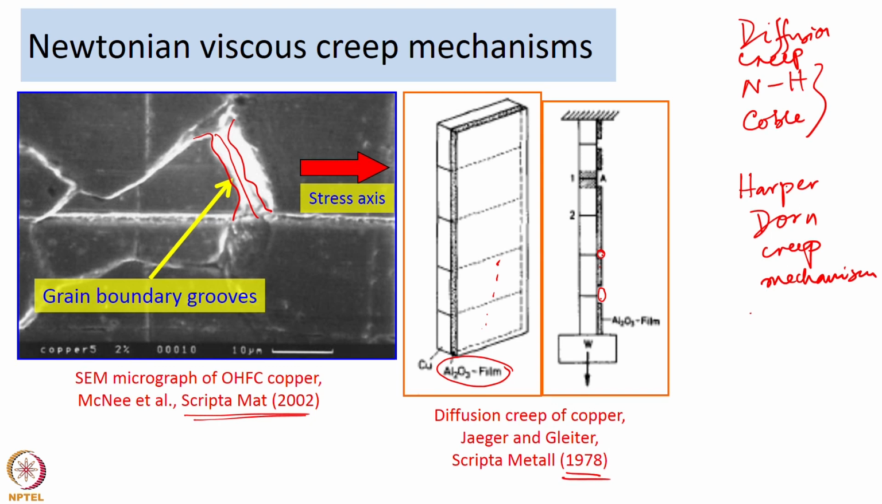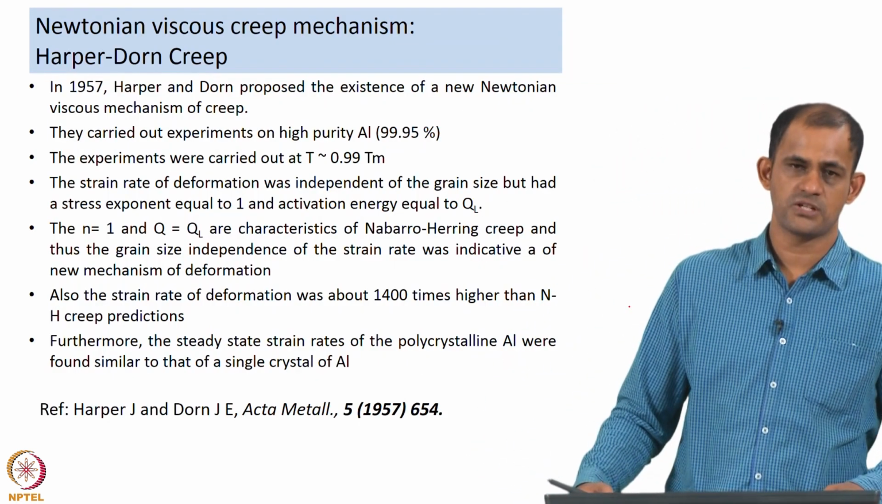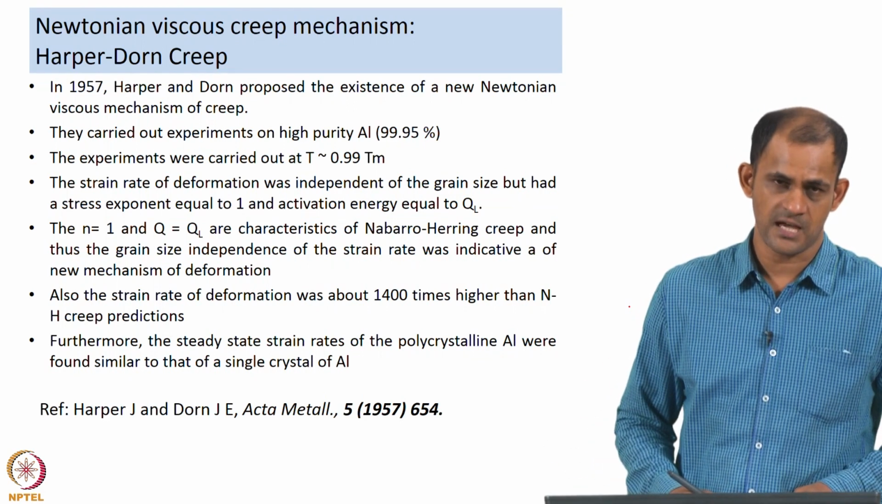If you remember in the table where I listed down P, N and Q values, you will recall N is equal to 1 for this mechanism and Q is equal to QL, but there is no grain size dependence, which means P is equal to 0. This mechanism was discovered about 60 years back in California. Harper and Dorn based on their experiments proposed the existence of a new Newtonian viscous mechanism of creep. This creep mechanism came to be known as Harper-Dorn creep.